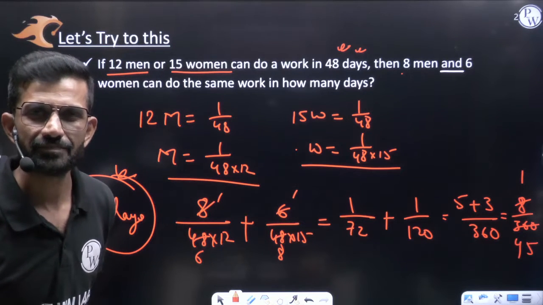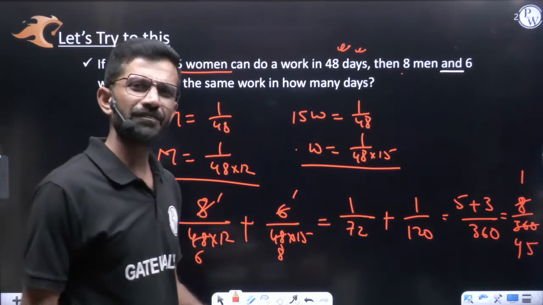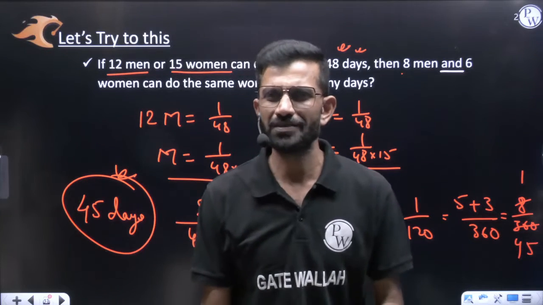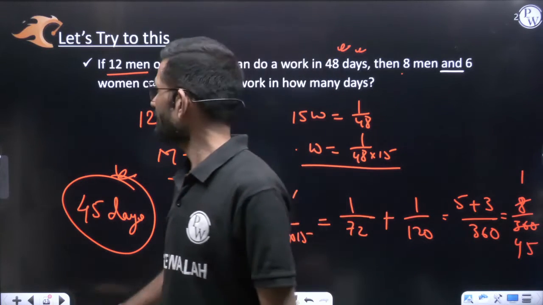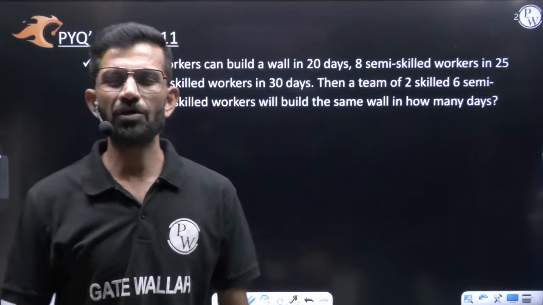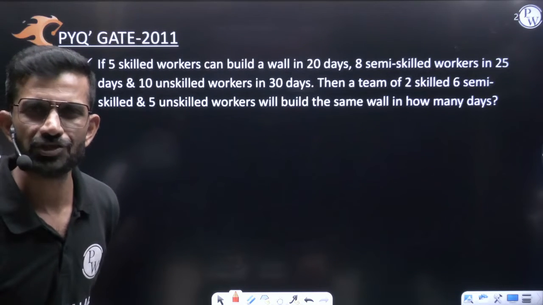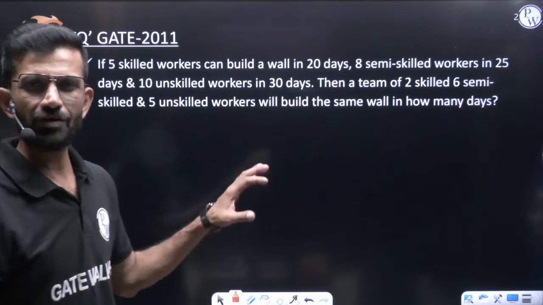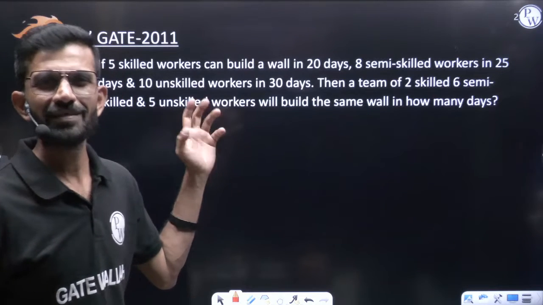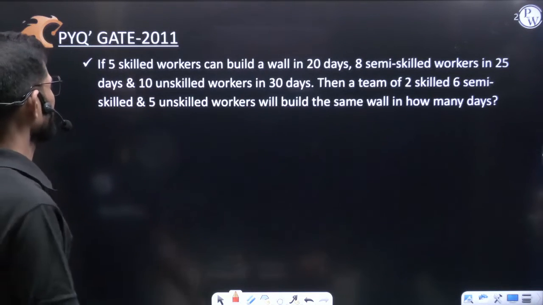Simple it is. Now, why all of a sudden I gave you this question? Because there is one PYQ, you can try this. GATE 2011 paper. This was the question given. If you know the concept, you can say the answer for this question. But still, here let us understand.